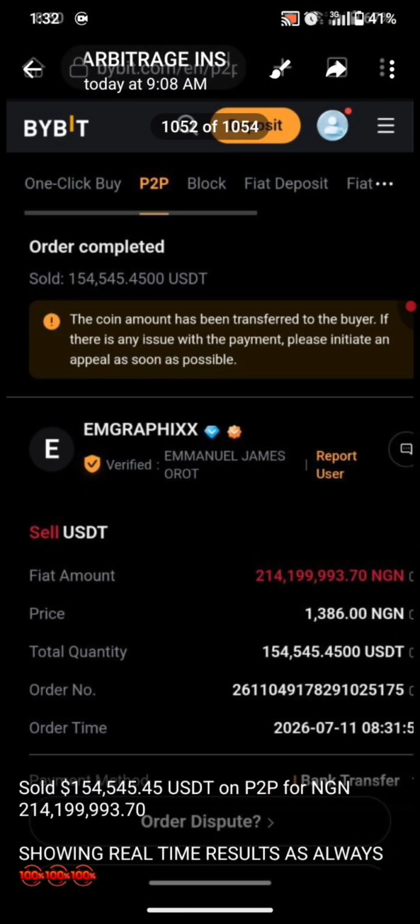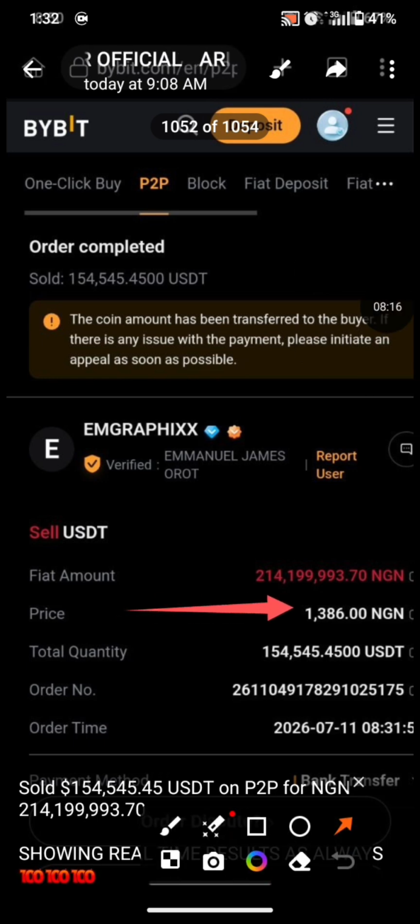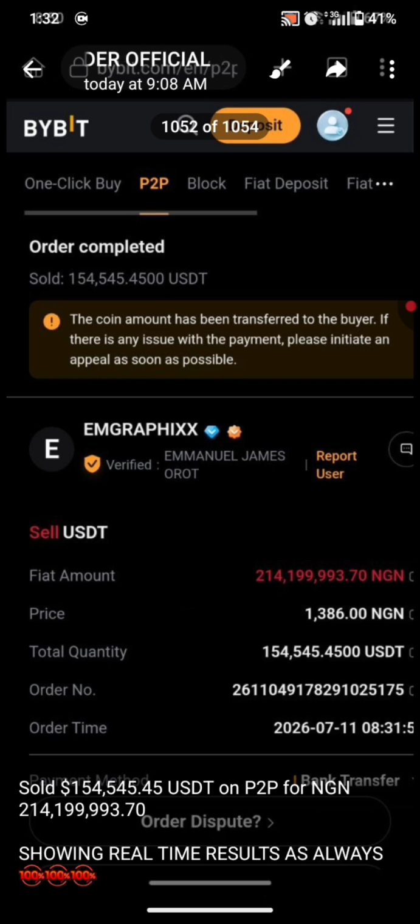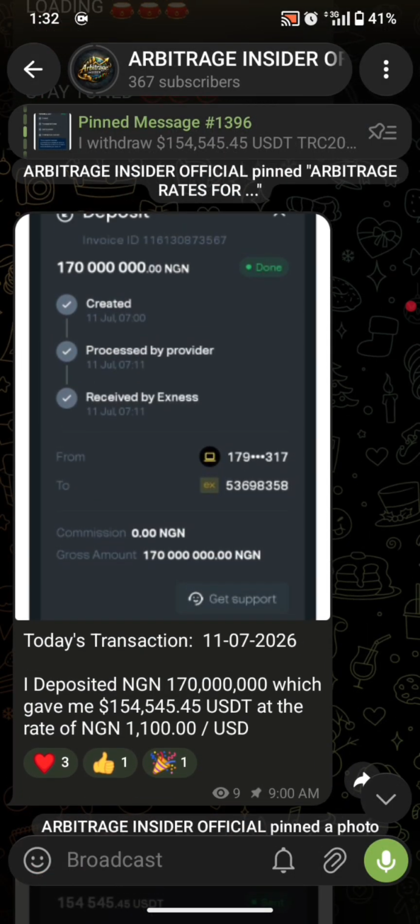So for each USD today, I sold at the rate of 1,386 Nigerian naira per USDT, and I sold a total of 154,545.45 USDT, and I got a total return of 214,199,993.70 Nigerian naira after starting today with a total capital of 170 million Nigerian naira.